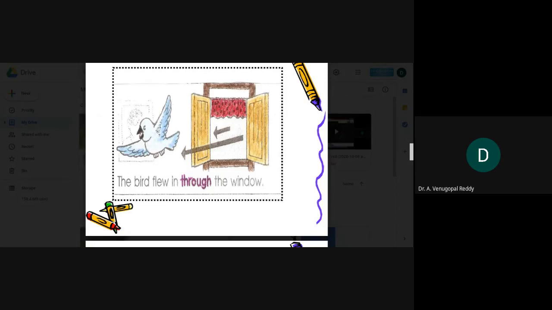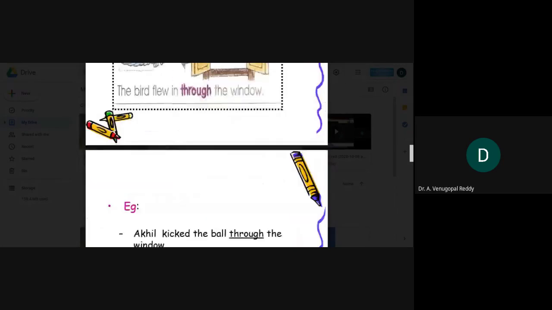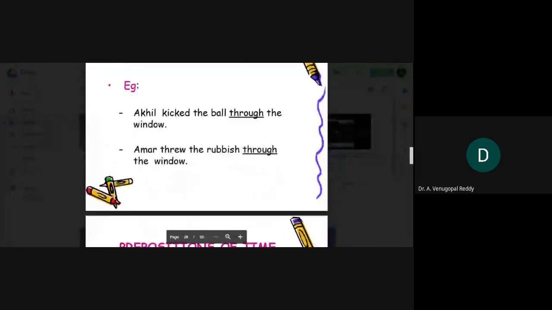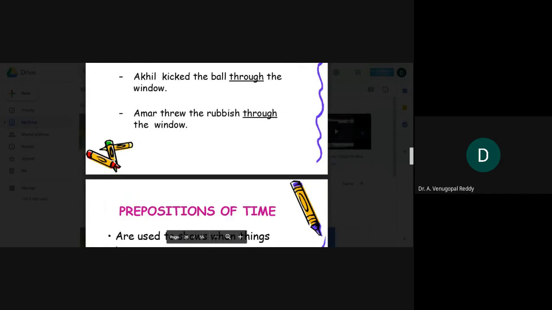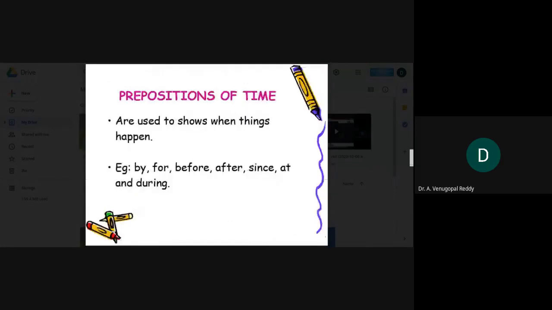Here, through is a preposition. Amar threw the rubbish through the window. In the case of prepositions of time, we may use by, for, before, after, since, at, and during.